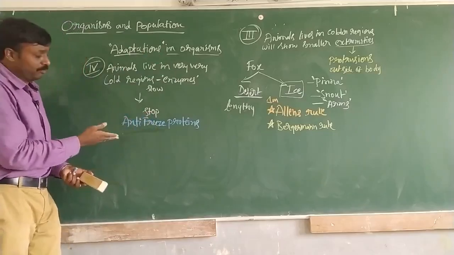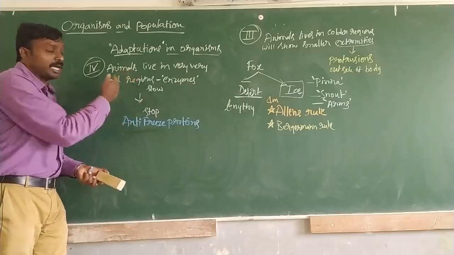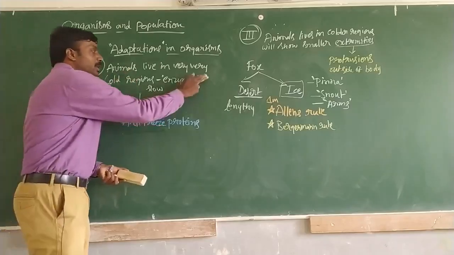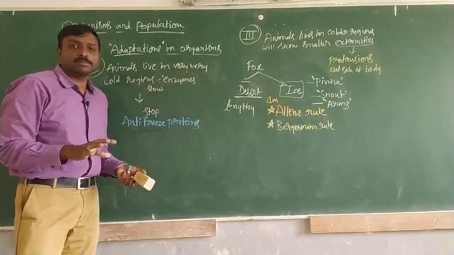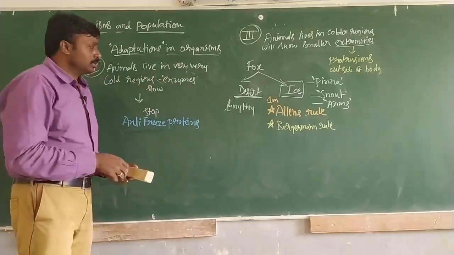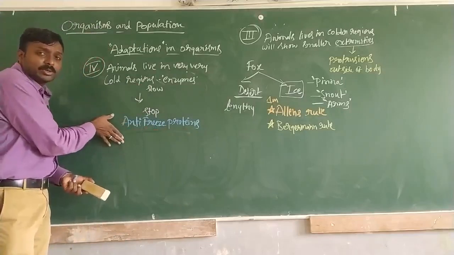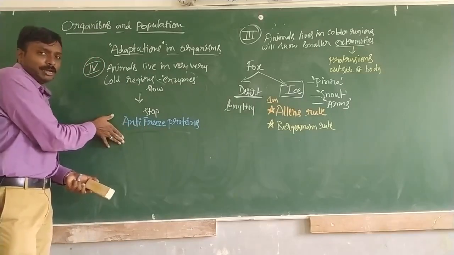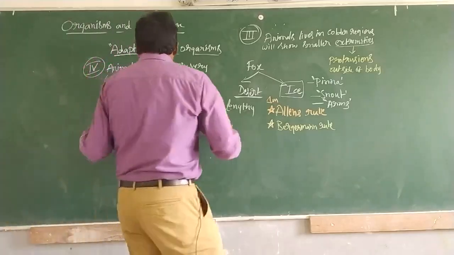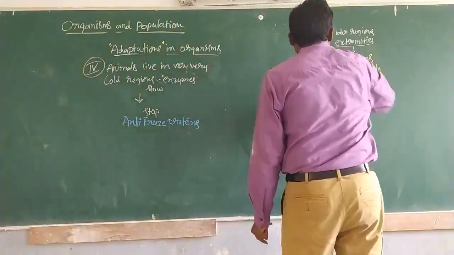Suppose these types of antifreeze proteins or enzymes are absent in these organisms, then what happens? If there are no proper enzymes, there will be no metabolic activities. So that is the fourth adaptation. We can take this as a good example of physiological adaptation. Now the reverse of this, in the fifth condition.